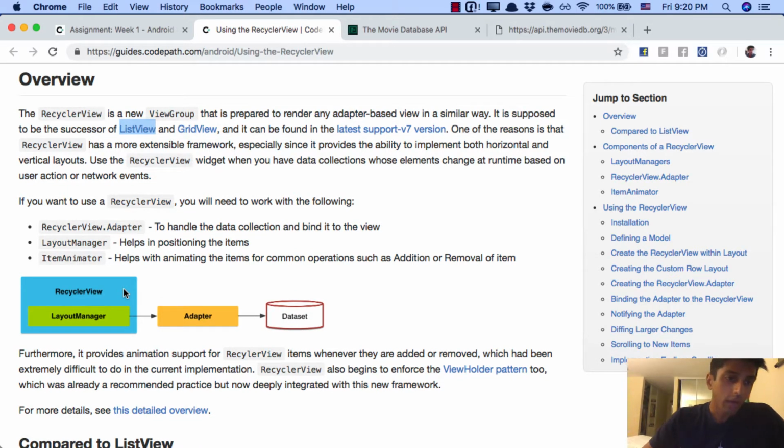The views that are actually contained inside the recycler view and inside the layout manager are actually being held by something called a view holder. And that's the unit at which the adapter operates. So the adapter, its job is to manage and create these view holders, which will be shown in the layout manager.